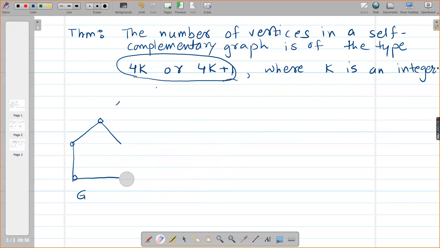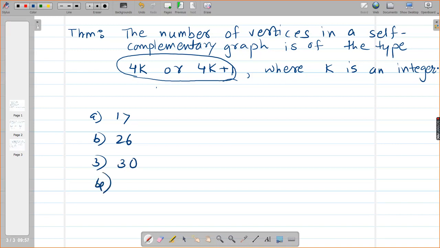Yes, ma'am. But you can have a question of such type that if a graph is self-complementary, then what could be the number of vertices? How many vertices it may contain? May contain, I am saying. Okay, so the options will be like, see, 17, 26, 30, 3. So which graph may be self-complementary? We are not saying compulsorily it will be self-complementary. So which number can be expressed as 4k or 4k plus 1?